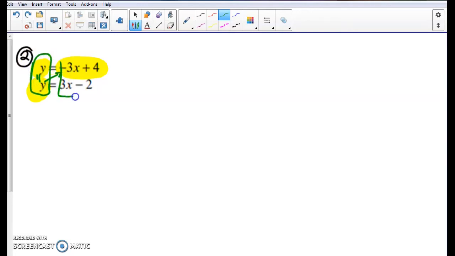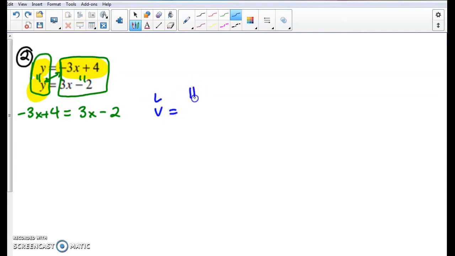So therefore, I can set these two parts equal to each other. So I'm going to replace this y with my negative 3x plus 4 and set it equal to what this other y equals, my 3x minus 2. And now remember, we said we want variables on the left and our numbers on the right.